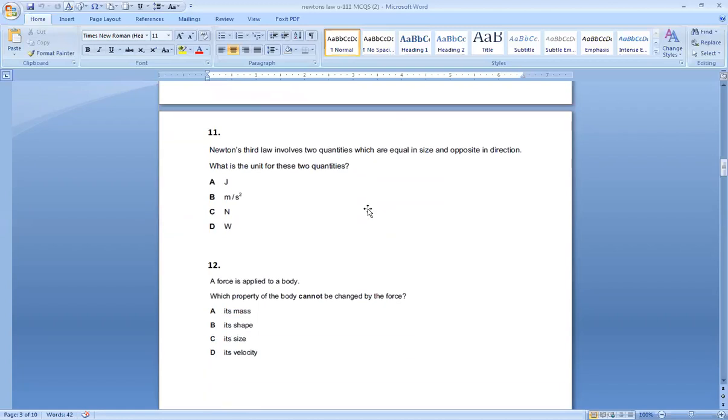Number 11, Newton's third law involves 2 quantities which are equal in size and opposite in direction. So these 2 quantities are action and reaction. Both are forces, and what is the unit for these 2 quantities? Definitely forces are measured in newtons. So option is C.